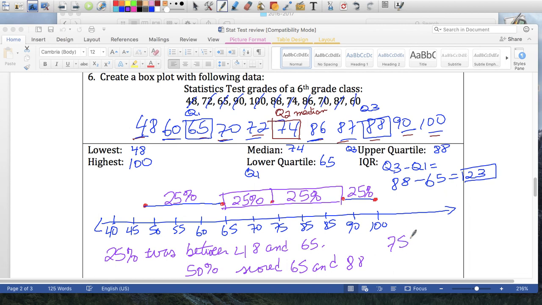And lastly, 75%. 75% of this class scored between 65 and 100. Okay, or 75% of the class scored below 88. Okay, so it'd be this one, this one, this one. So that would be 75, right? These three combined. 75% scored lower than what? What's this Q3 here? 88. Okay. That's it. So it will be very similar to this.